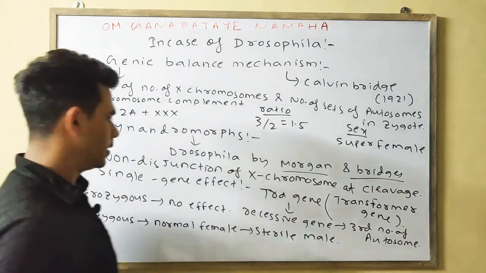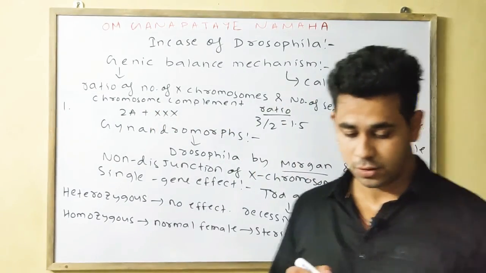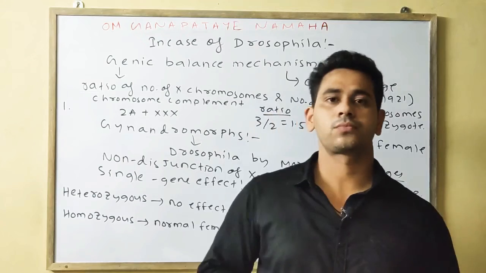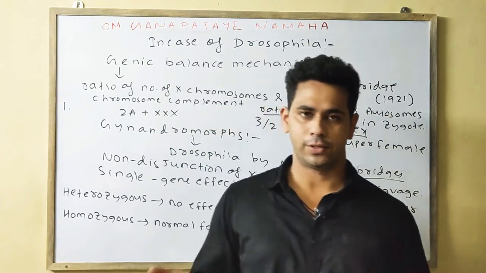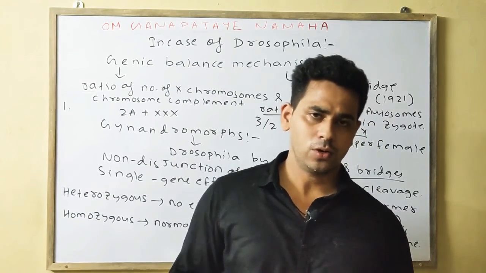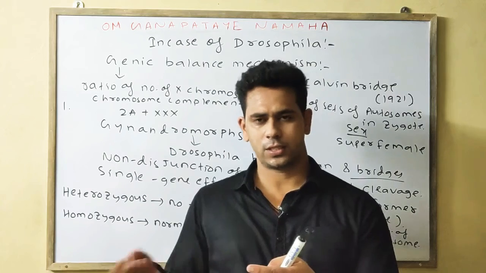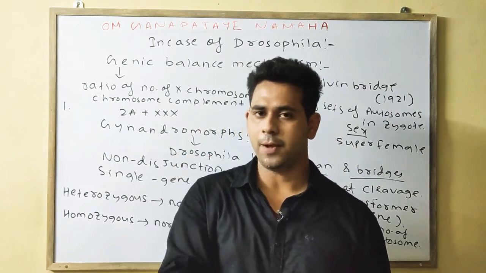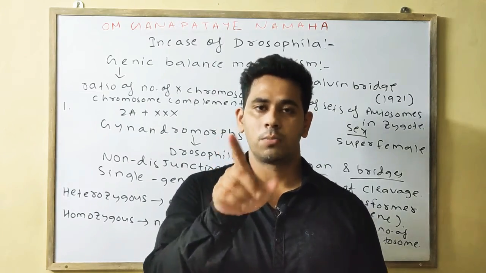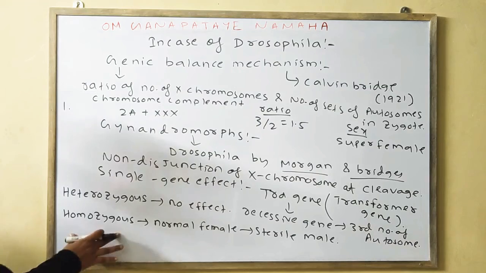So the transformer gene, or TRA gene, is a recessive gene present on the third autosome. It has no impact in the heterozygous condition, in both male and female, but it has impact in the homozygous condition. If it is homozygous in a female, it will convert the normal female into a sterile male.